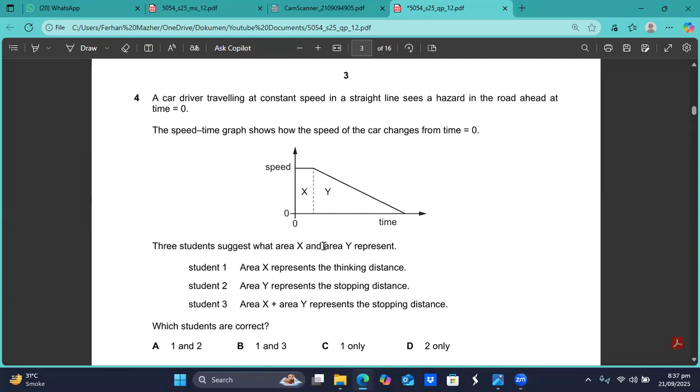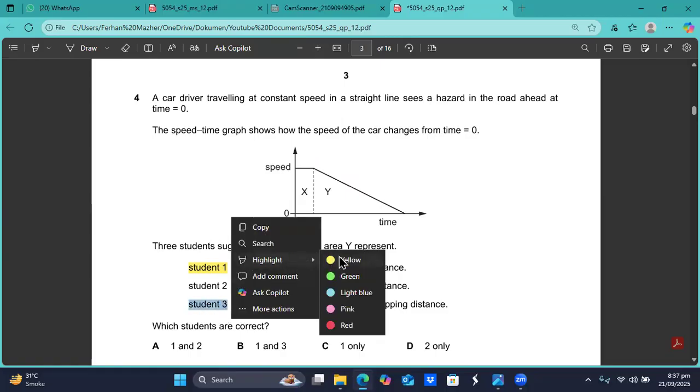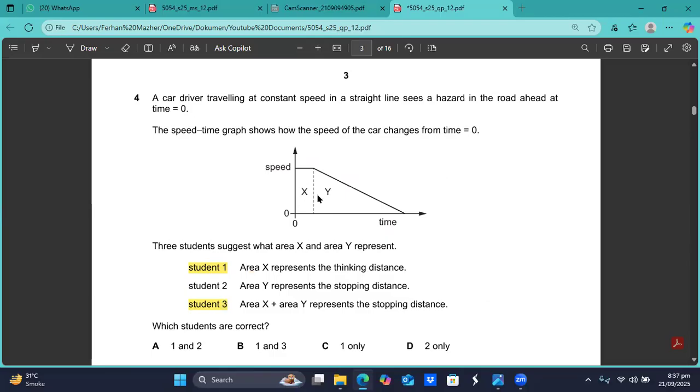Three students suggest what area X and area Y represent. Student 1: area X represents the thinking distance. That is true, student 1 is correct. Student 2: area Y represents the stopping distance. That is wrong. Student 3 says that area X plus area Y represent the stopping distance. That is true. This is the thinking distance, this is the braking distance, and when you add them up, this is the stopping distance. So stopping distance is equal to the thinking distance plus the braking distance.